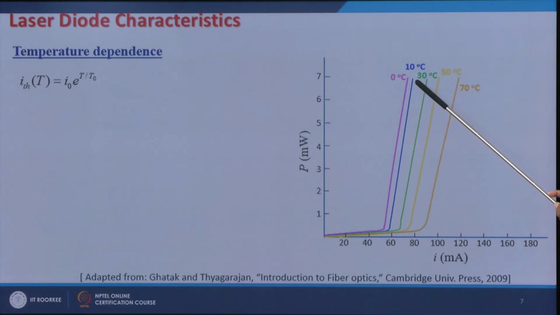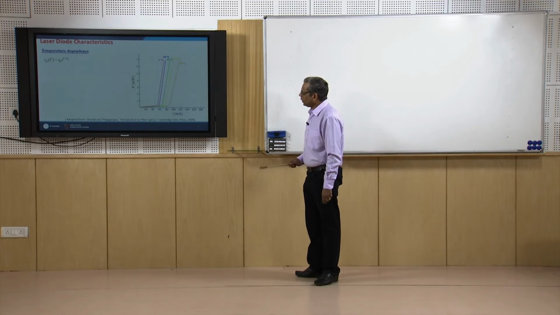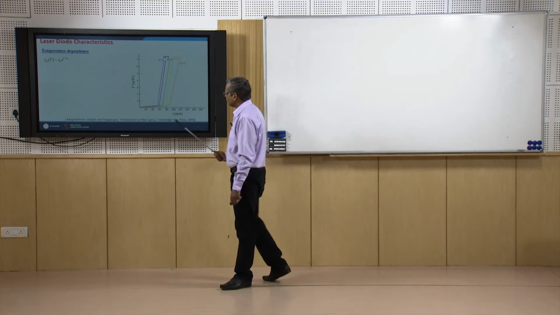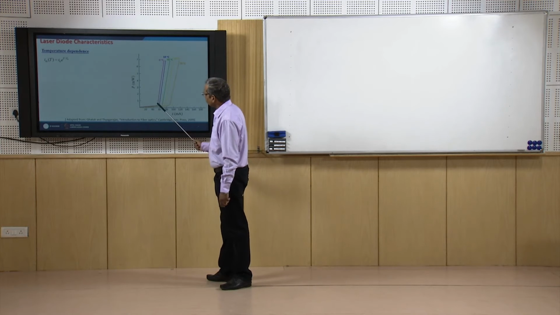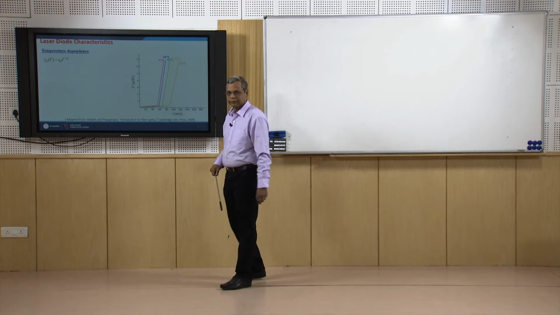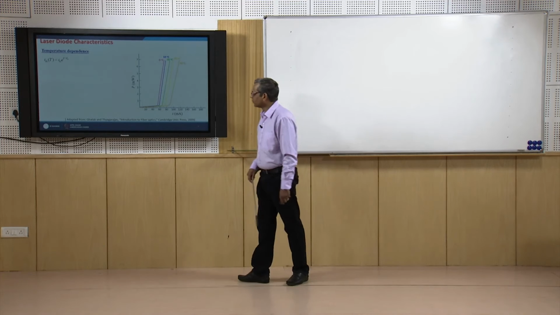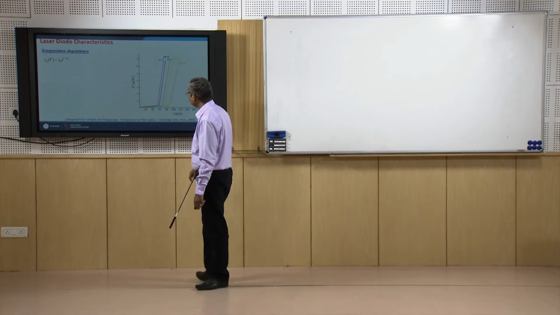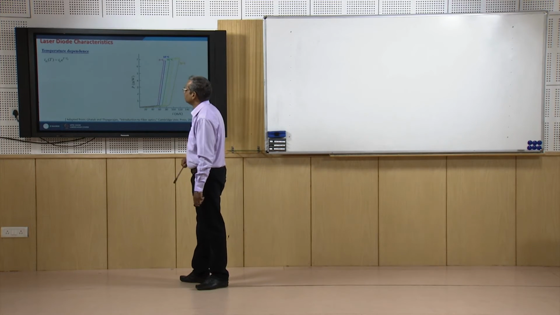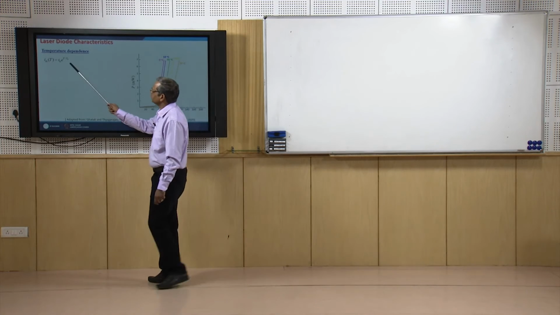Then I increase the temperature to 10 degrees, 30 degrees, 50 degrees and so on, and see the output characteristics, the P-I characteristics. What I notice is that when I increase the temperature, the threshold current increases,